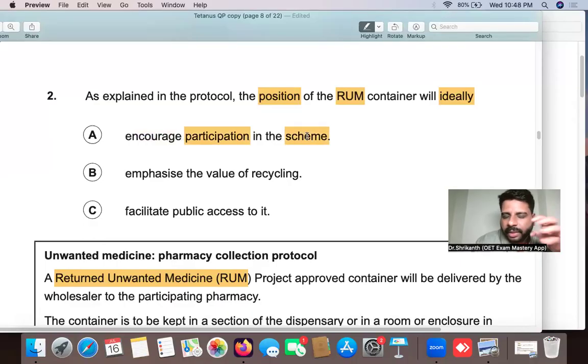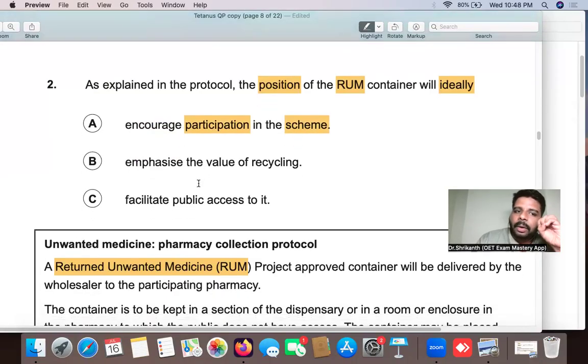That is again. So let's just do the keyword analysis. Now, keywords in answer option B: emphasize the value of recycling. Emphasize basically means to reinforce, to strongly say something. That is the meaning of emphasize, reinforce. And C: facilitate public access to it. All right. So now let's do the verb analysis, because the verb analysis is going to help you refine your elimination strategy.